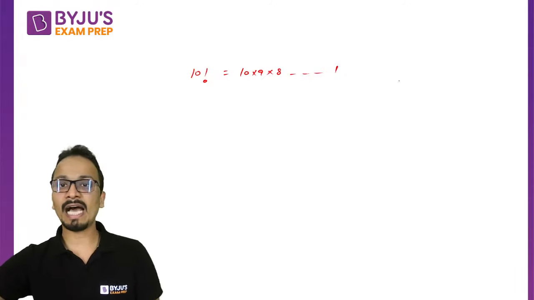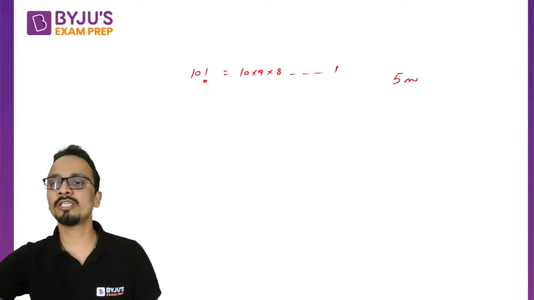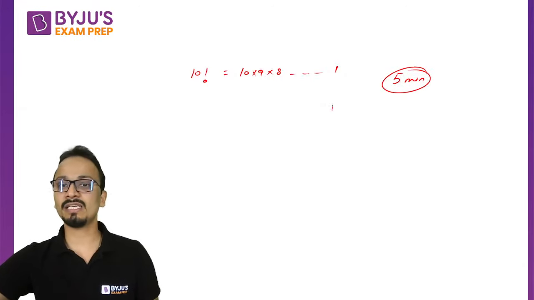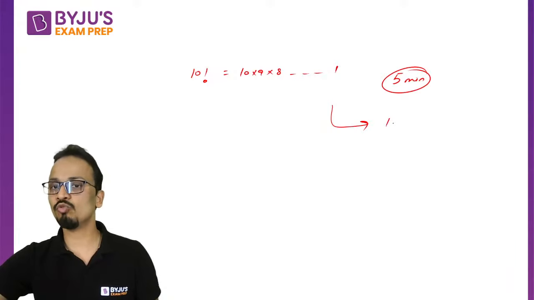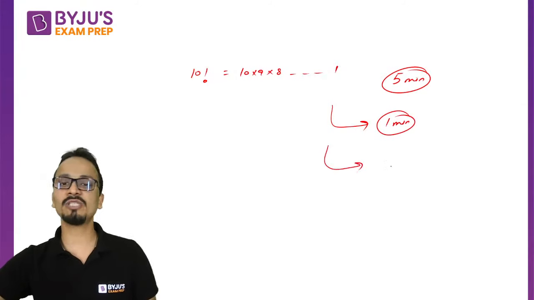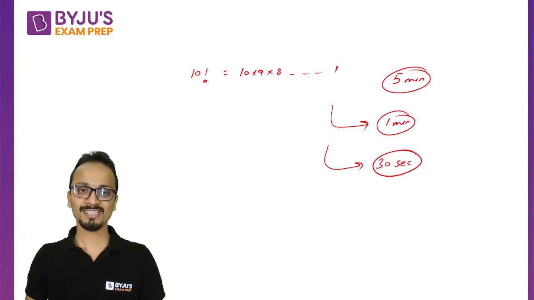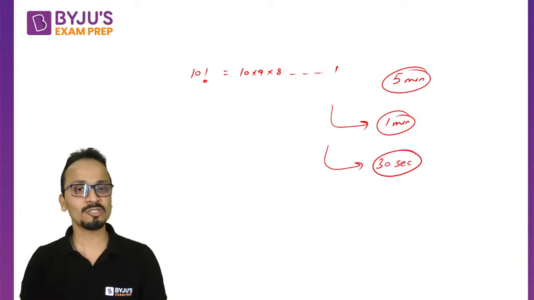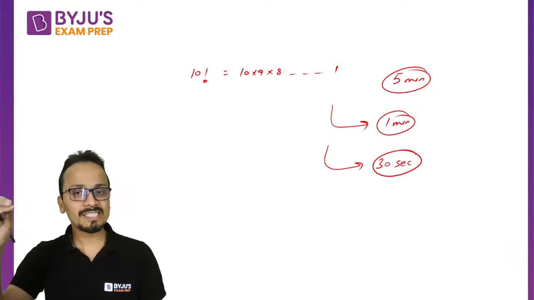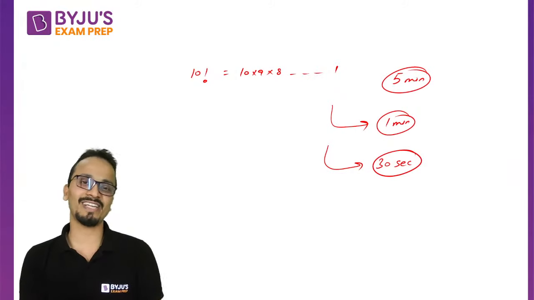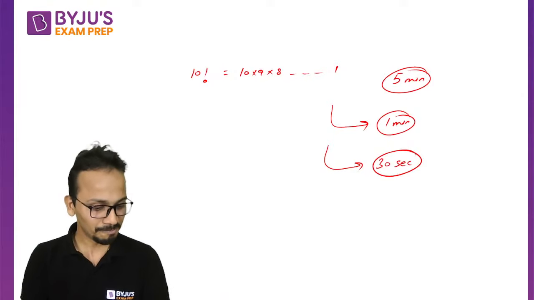So if I'll say that I'm giving you 5 minutes for this question, then you will say that the question is easy. But if I'll reduce the time to 1 minute, question थोड़ा सा difficult हो जाएगा. If I'll further reduce the time to 30 seconds, question बहुत ज़्यादा difficult हो जाएगा. Understand, I'm not changing the question, I'm just reducing the time limit. Okay, so question वही का वही है. It's again the time limit that basically tells the difficulty level for us. Okay, right.